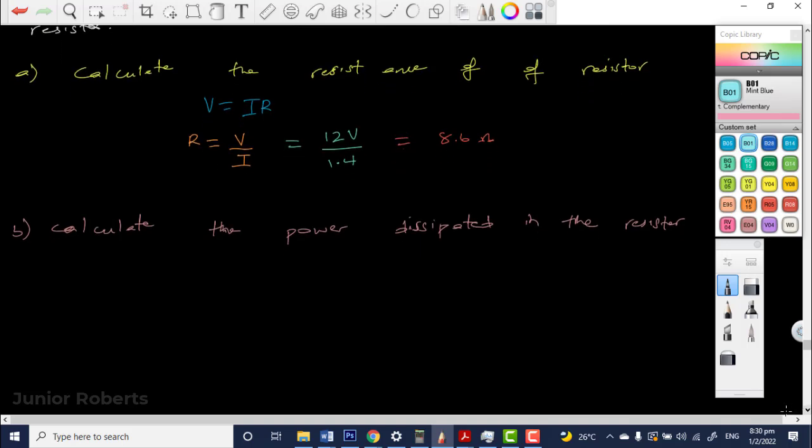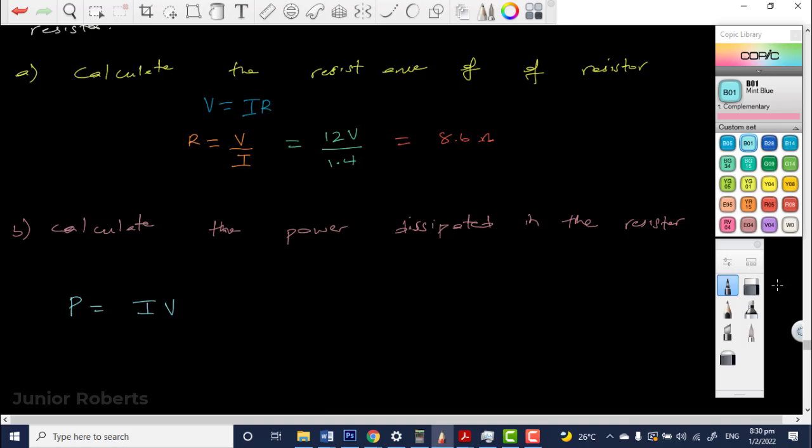To calculate the power, we're going to say that P is equal to IV, where I is the current flowing through the resistor, and V is the PD across the resistor. Because only the resistor is connected to the 12 volt battery, the EMF of the battery will be equal to the PD across the resistor.